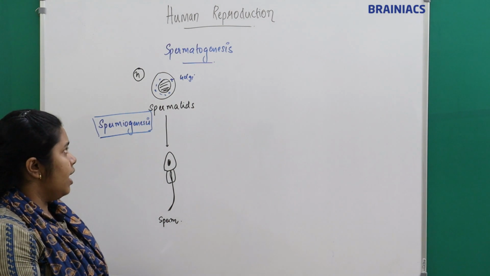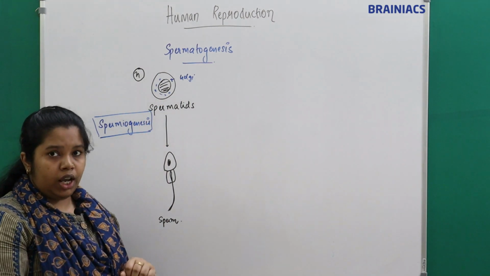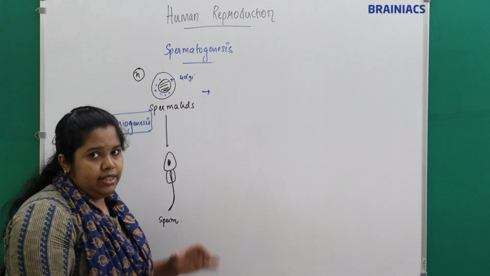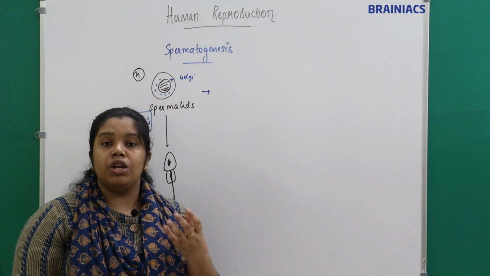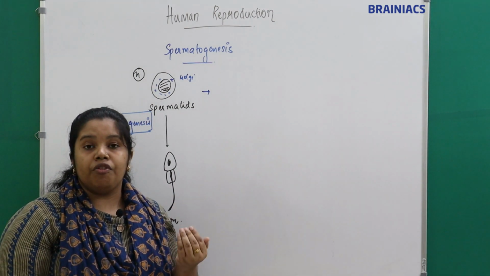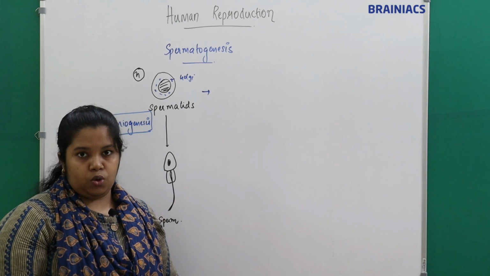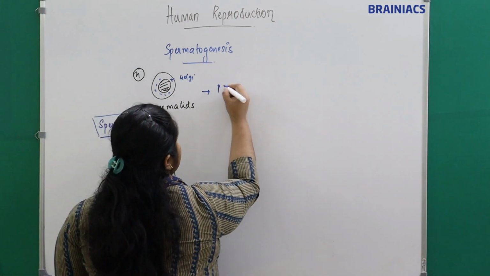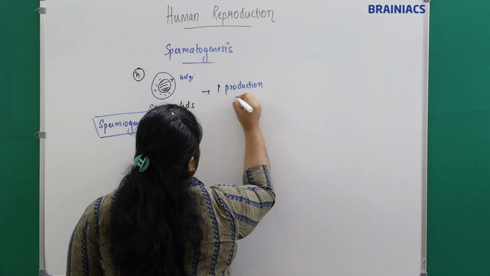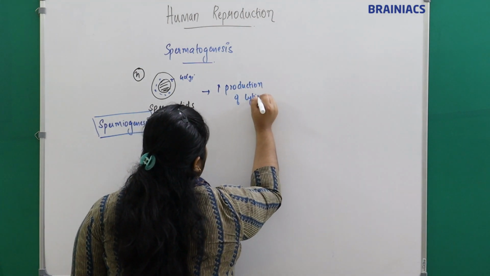What happens now is that first the Golgi apparatus starts to produce an increased number of lytic enzymes.